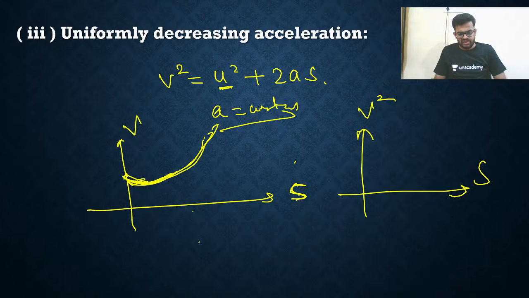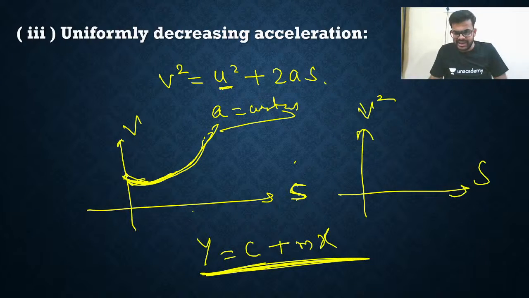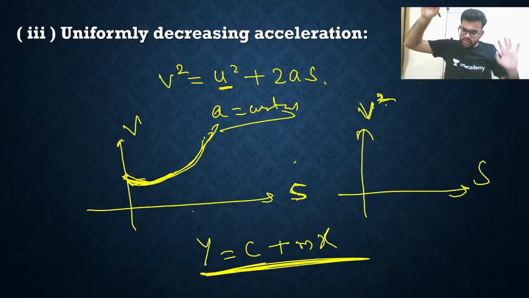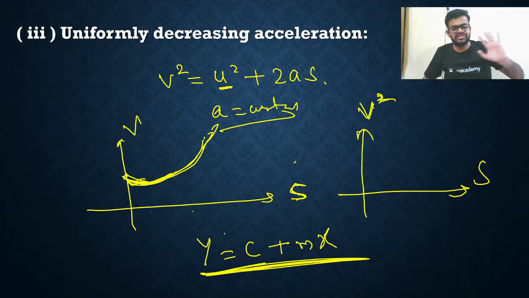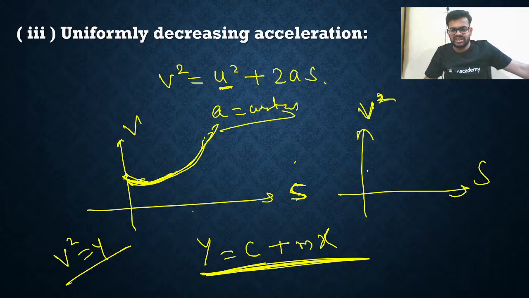So I will say V square is behaving as Y, U square is just C, 2a is just m and s is just x. So simply speaking, it is the equation of a straight line. If there is V, then the curve will bend towards V. But it is V square, which means this is just a straight line relation. I am saying V square is equal to Y. Are you getting it? Right? So it will be just a straight line.